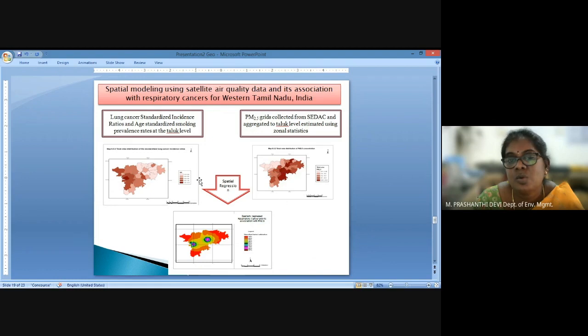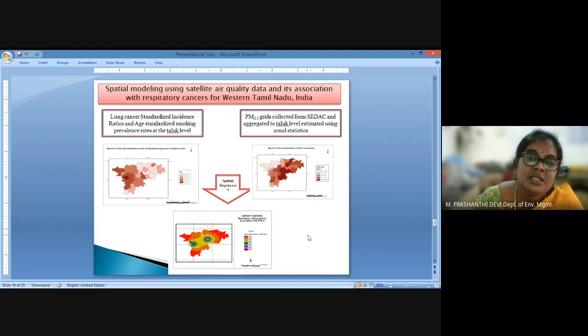After that, a small spatial regression analysis was done to identify respiratory diseases, starting from nasal cancer to esophageal cancer and lung cancers, and how these diseases are associated with the behavioral aspects as well as the persistent particulate matter. So we were able to delineate two high risk zones in the study area.